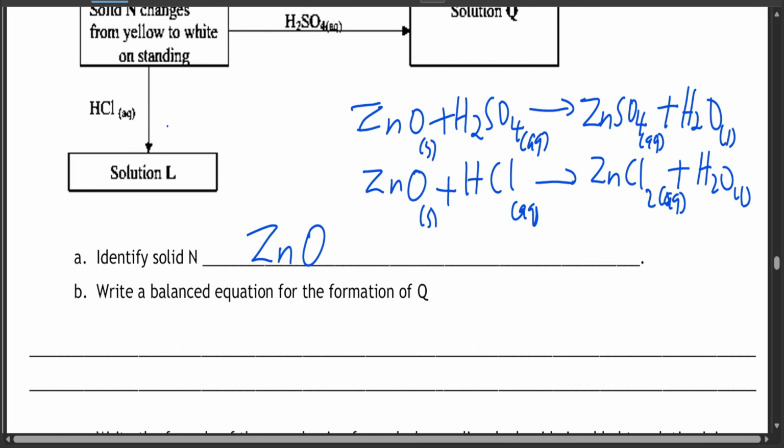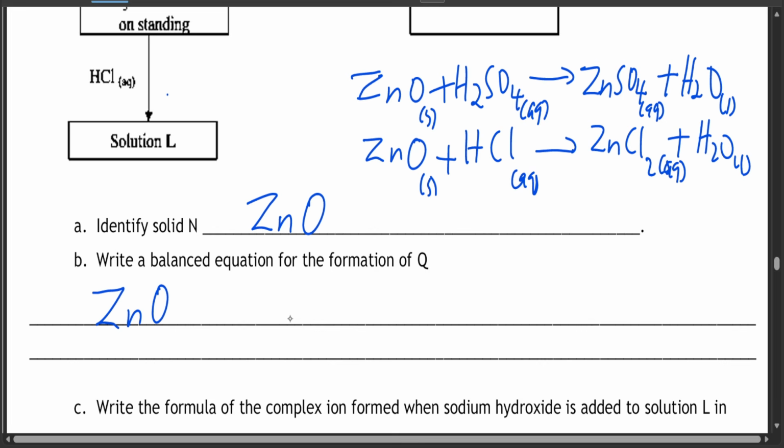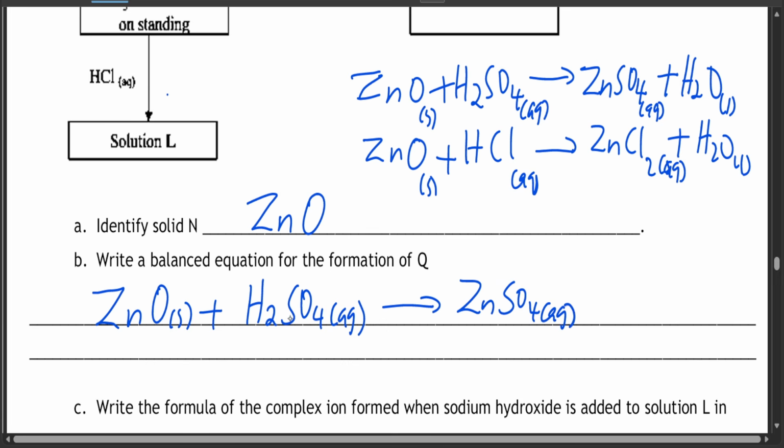Question B, write a balanced equation for the formation of Q. Formation of Q: zinc oxide plus sulfuric acid gives zinc sulfate, which is aqueous, plus water, which is liquid state. Now let's balance. We have one zinc, one zinc; one sulfate, one sulfate; we have two hydrogens, and we have one oxygen.